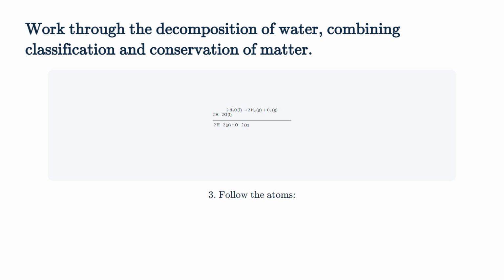Step 4. Check conservation. 4 hydrogen atoms and 2 oxygen atoms go in. 4 hydrogen atoms and 2 oxygen atoms come out. Nothing is lost. The atoms have simply been rearranged exactly as the law of conservation of matter requires.